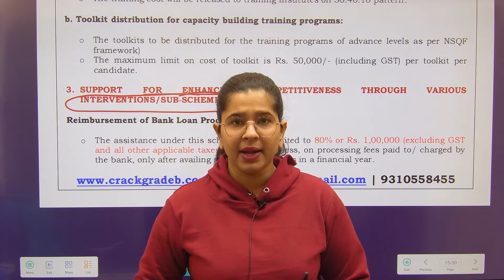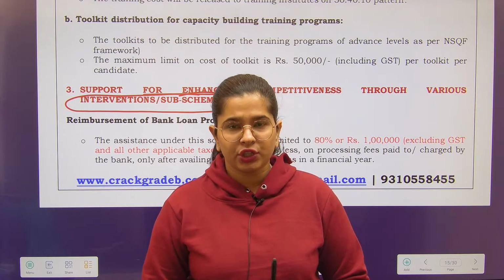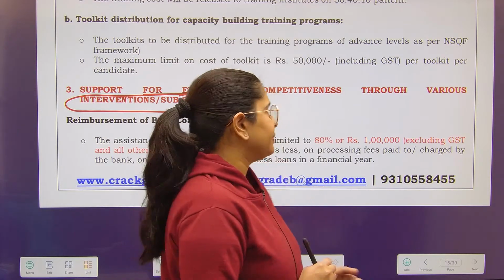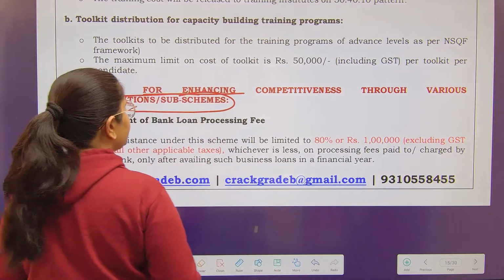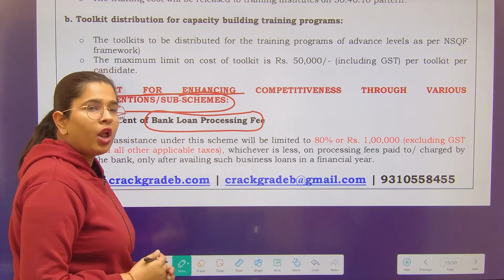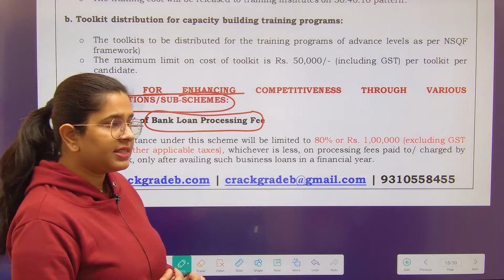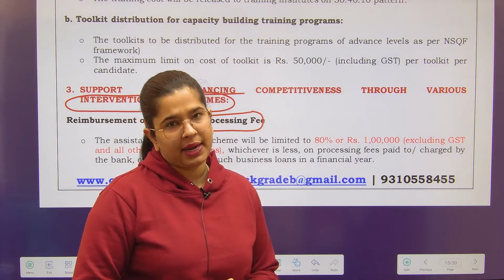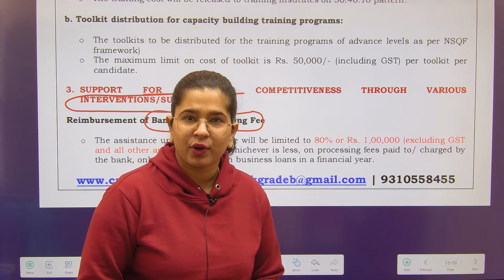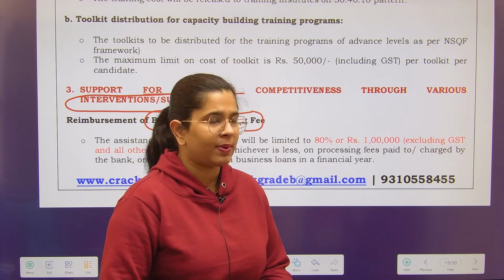Obviously, there is some limit. By adhering to that limit, the government is going to refund your amount. Number one is bank loan processing fees. We all know that such fees are charged by the member lending institutions. There is no rocket science in explaining what a bank loan processing fee is that is charged by the bank.